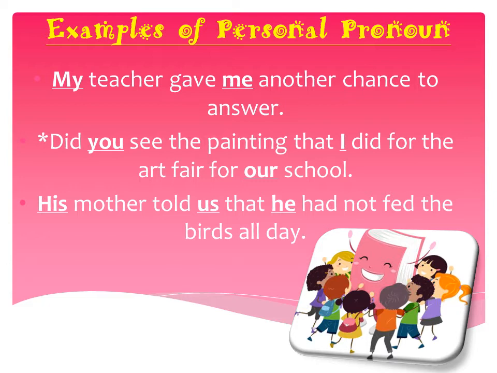Next example is, his mother told us that he had not fed the birds all day. His is a third person personal pronoun of the singular category. Us is a first person personal pronoun of the plural category, and he is a third person personal pronoun of the singular category. So like this, with the help of the table, you will be able to identify the personal pronouns used in the sentence.